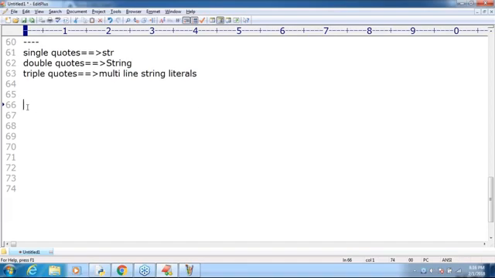Now there is one more concept, sir. This is the place where we stopped in the last session. This one is the slice operator. What is this concept, sir? Slice operator. What is the meaning of slice? Slice means one piece, one cut piece.